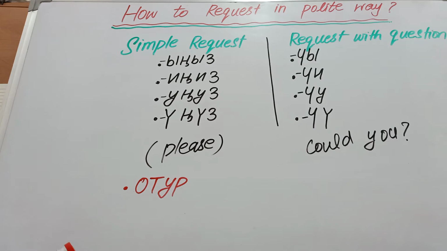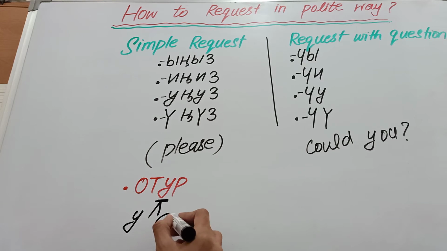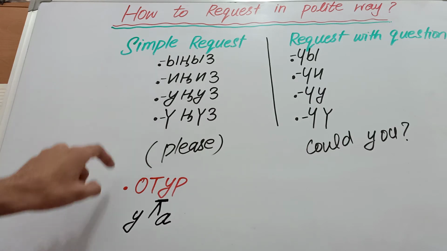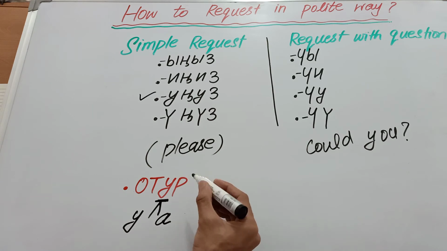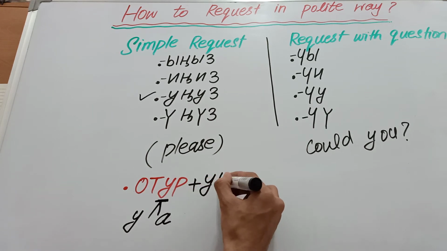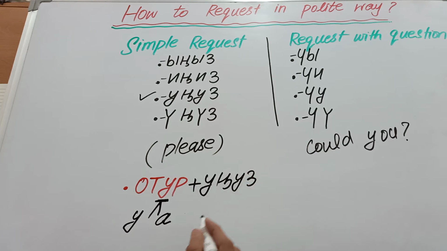You will do what? So you will denote the extreme right first vowel, and that is o. It means from the right side you will choose the first vowel, and that is o. If you will make the vowel harmony of o, it will be o and a, right? We don't have a in any one of these endings, but we have o in this ending, so we will choose this ending here. So it will become ungus. Now it will become oturungus. Oturungus mean please sit down.